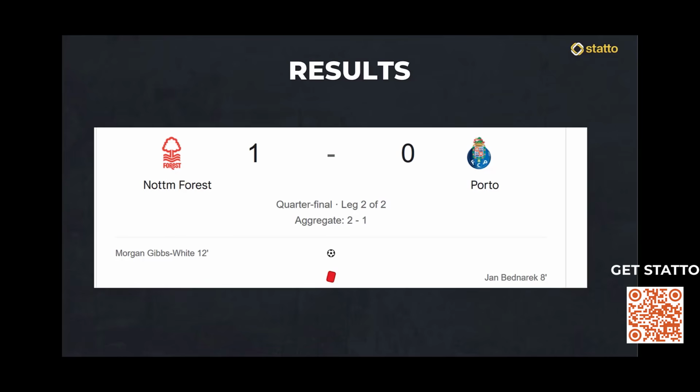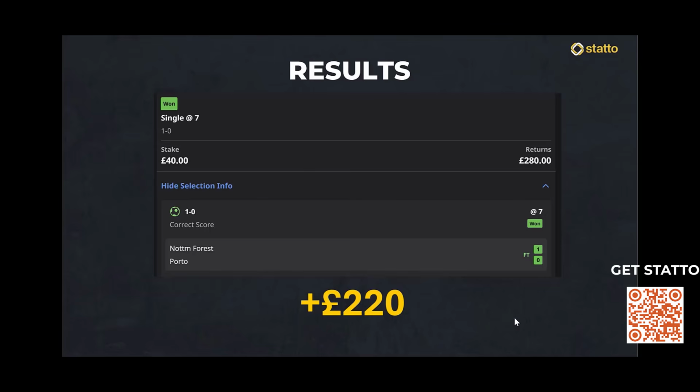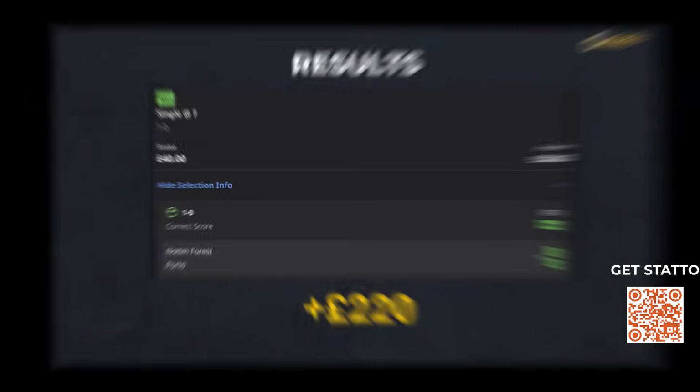So the 1-0 to Forest, it lands us odds of 7, it lands us 280 minus the 60 from the other bets. So we've landed 220 returns on this one. Very interesting. Good call from the Statto AI.